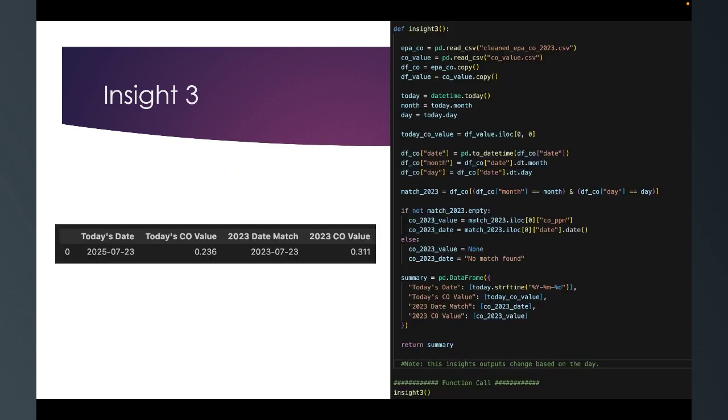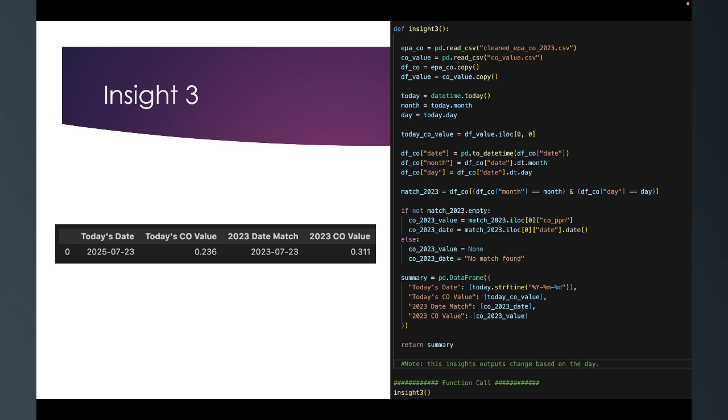For my third insight, I just wanted to compare today's CO value to the CO value from the previous date, just to see what the differences are and how humans, the way they create emissions, changes day by day. So I looked at the third insight. I parsed through it.